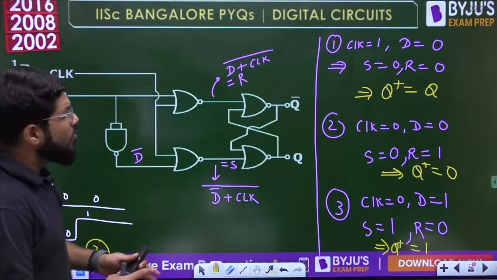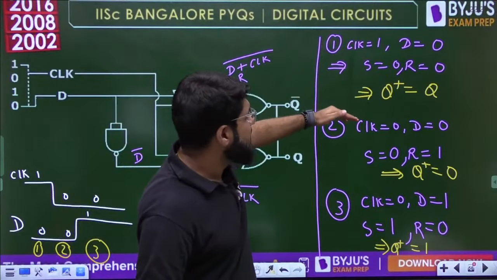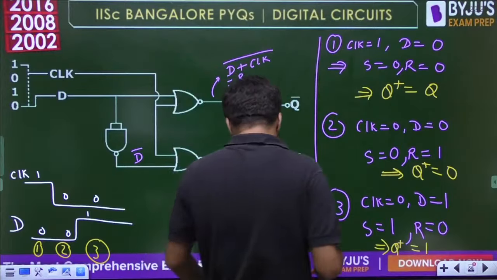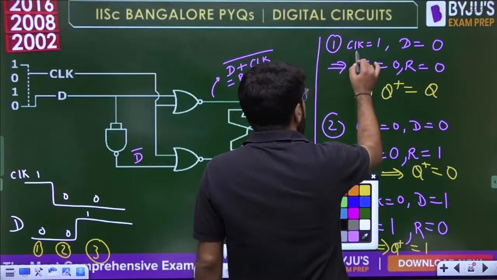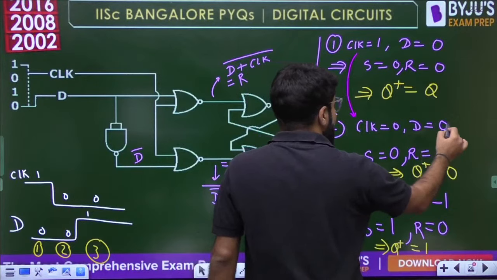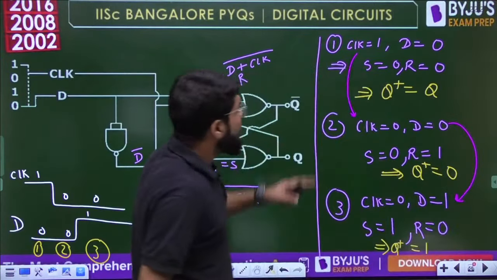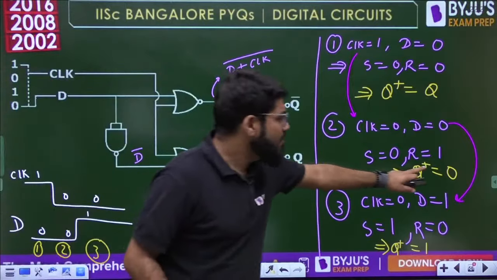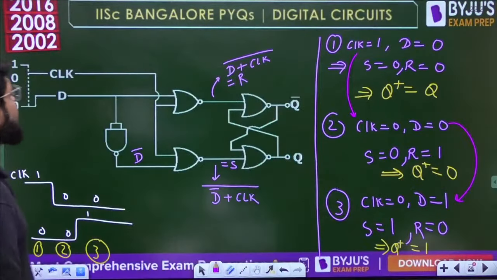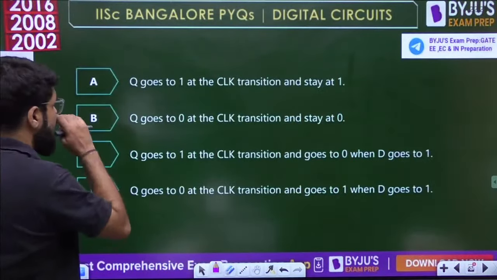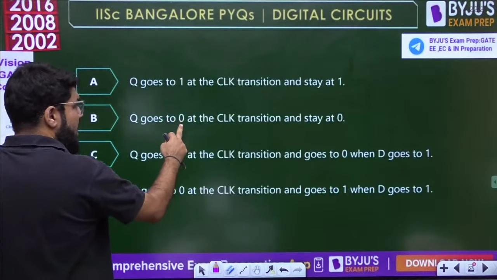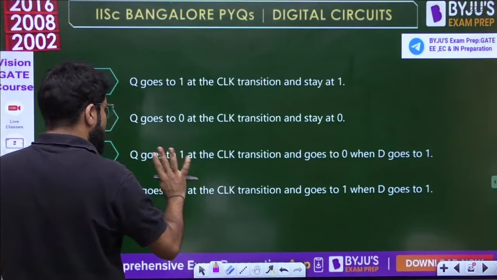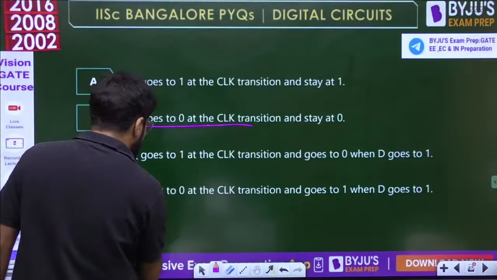Okay, now what is happening is when clock makes the transition, सबसे पहले clock का transition हुआ, have a look into it. Okay, there is the clock making the transition, and next D is making the transition. So when clock makes the transition from 1 to 0, at that time Q will become 0, the device will reset. ऑप्शन देखेंगे. ओके, तो Q goes to 0 at the clock transition.